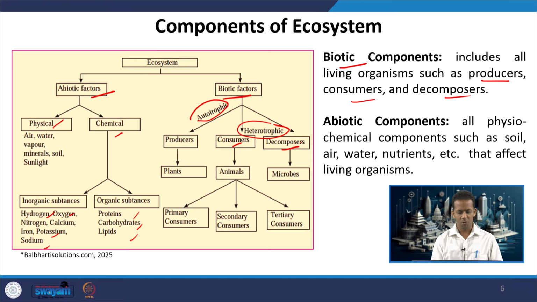Consumers are mostly animals, which can be primary, secondary, tertiary. I think most of you might have studied this when you studied the food web and food chain. Decomposers are mostly microbes. When plants or animals die, they start decomposing, and it is these microbes which survive on them and decompose them completely over a period of time.